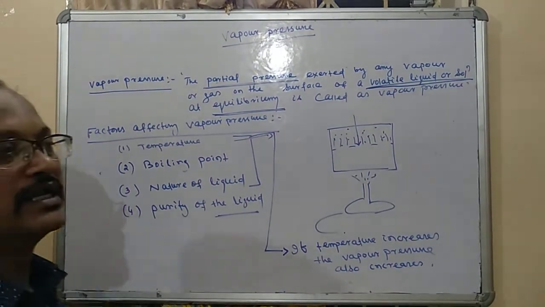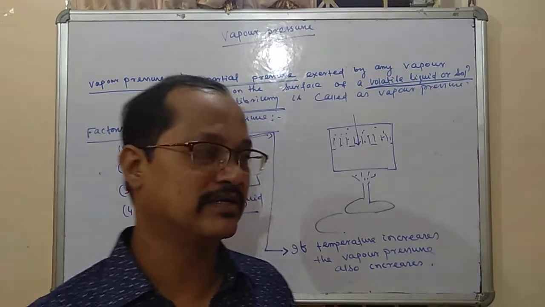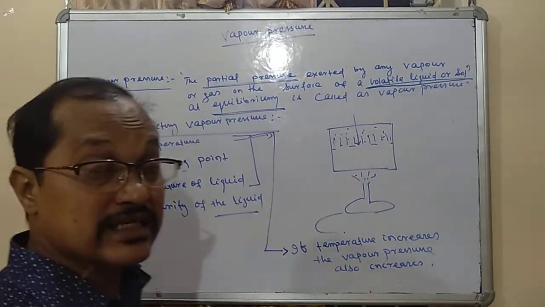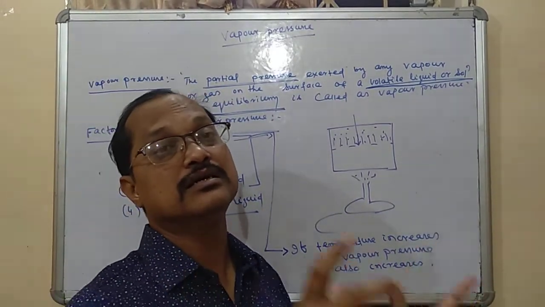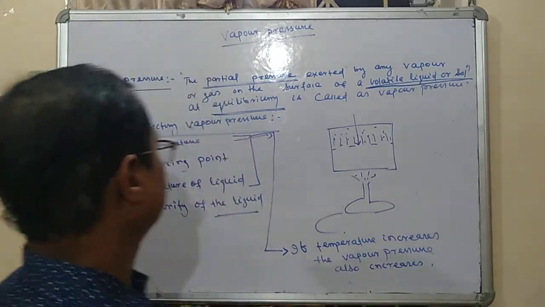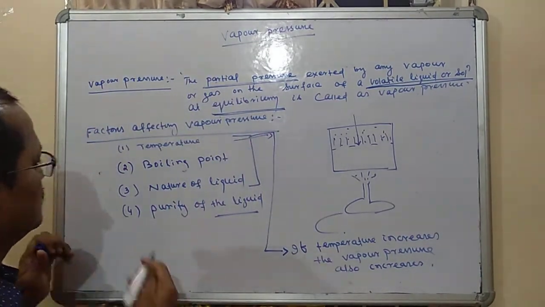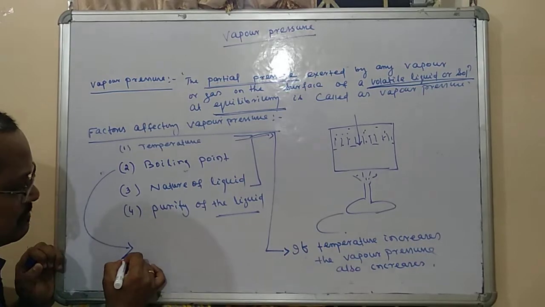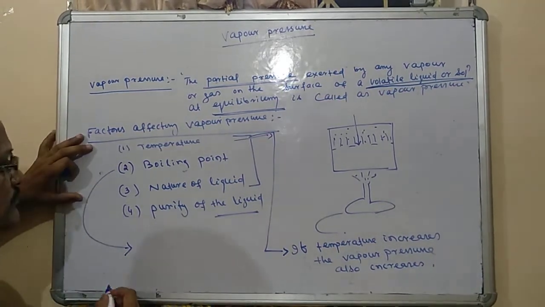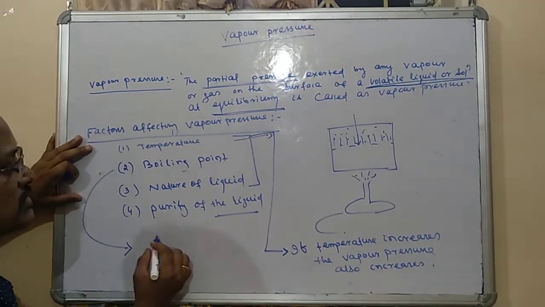Second is your boiling point. What exactly is the boiling point? What is the effect of boiling point on the vapor pressure? You see, first of all, boiling point completely depends upon the intermolecular force.